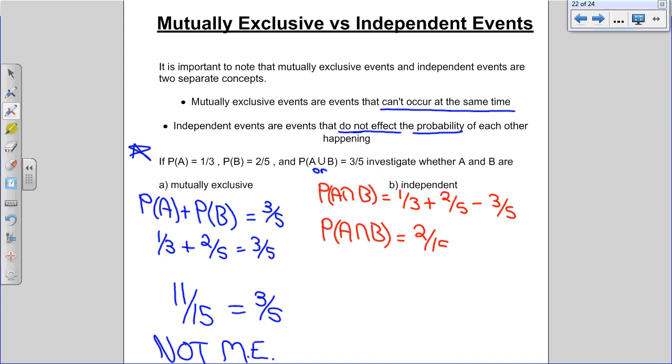Now you can test to see if this is independent or not. You need to test whether the independent formula works.